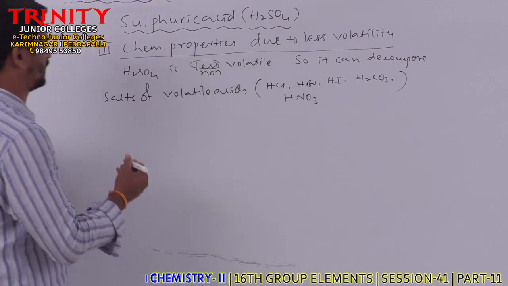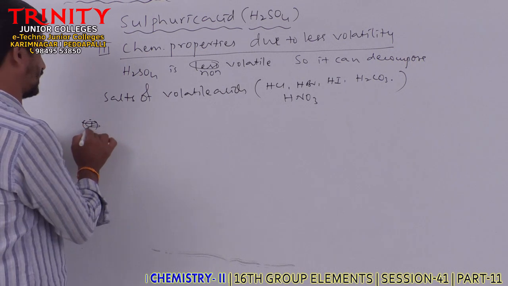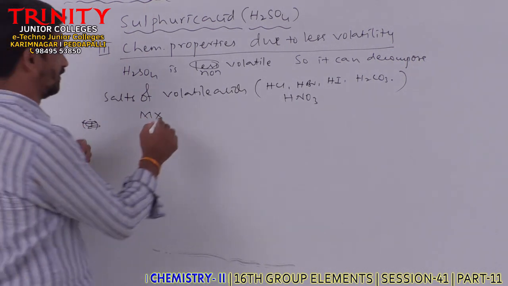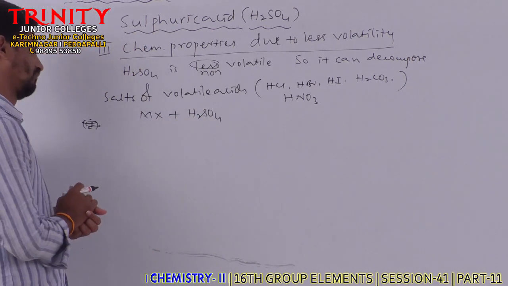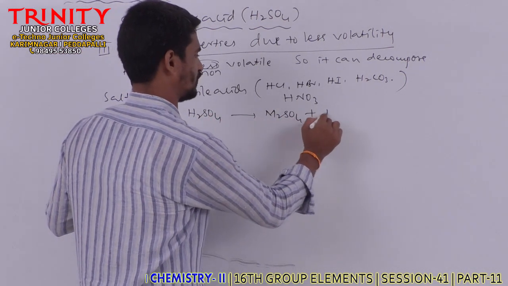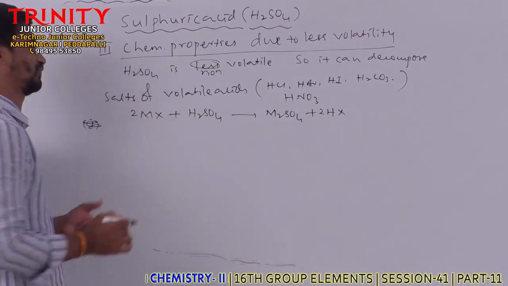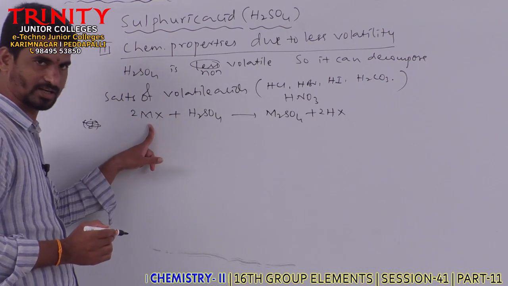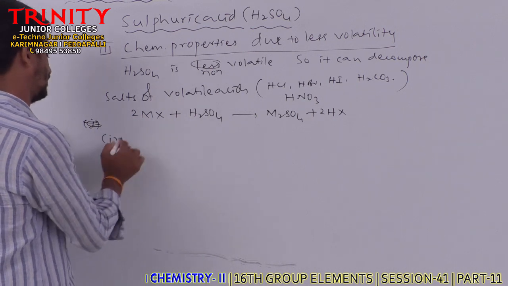Clear? Generally, we can write this as, let us consider MX is the salt of a volatile acid. When it is treated with H2SO4, sulfuric acid, the metal sulfate is formed along with the formation of HX. The volatile acid is produced. In this way, it can decompose salts of volatile acids.